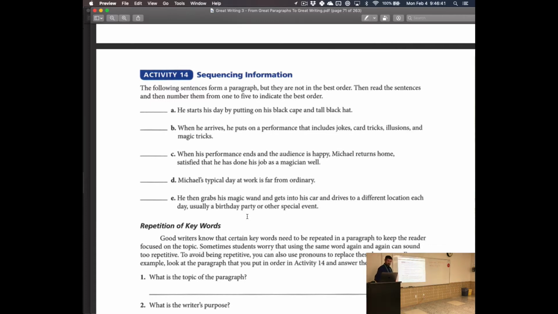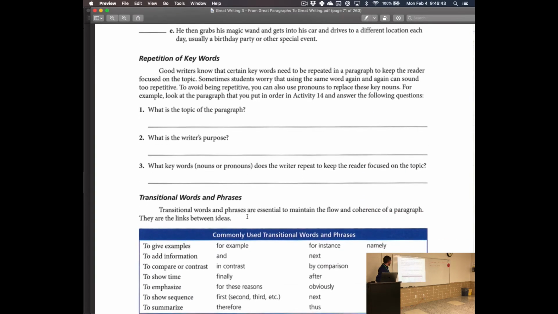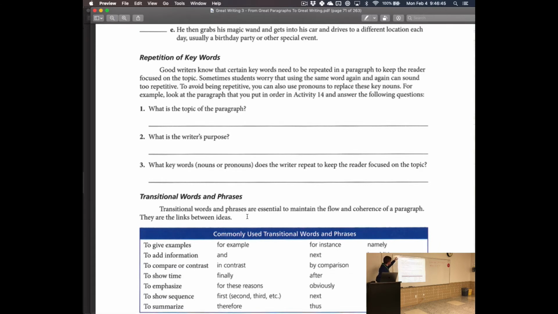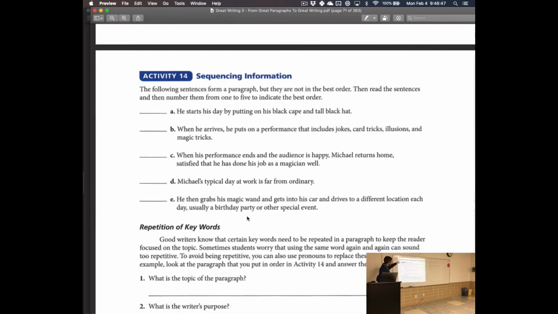Great. Okay, repetition of key words. So they want us to kind of go back and look at that first one here. So what words are repeated here that make you go, oh, this is connecting to that, this is connecting to that? Okay, so for example, two words that are repeated in here often are his name.